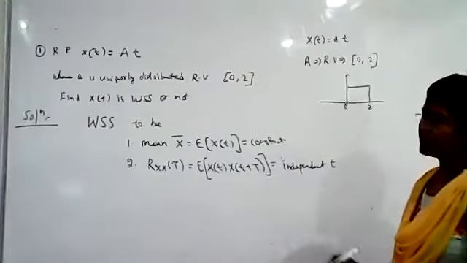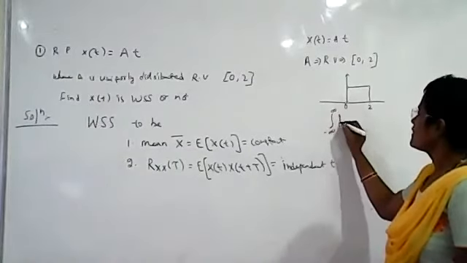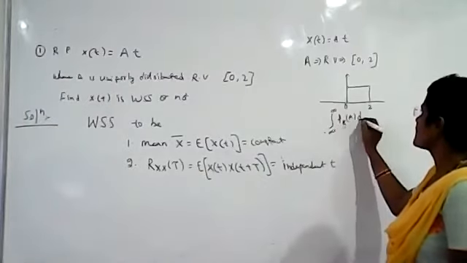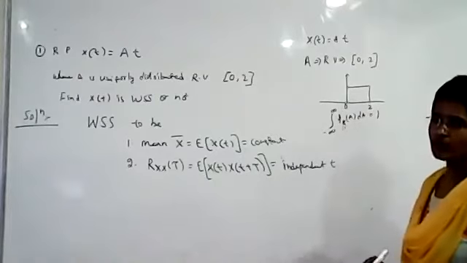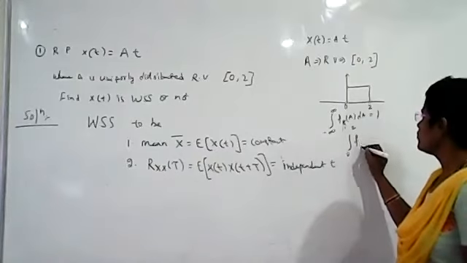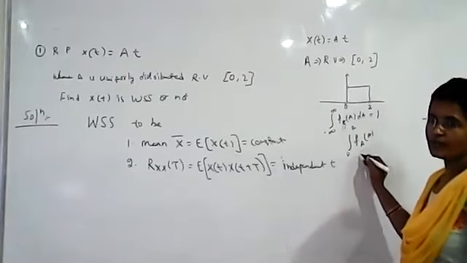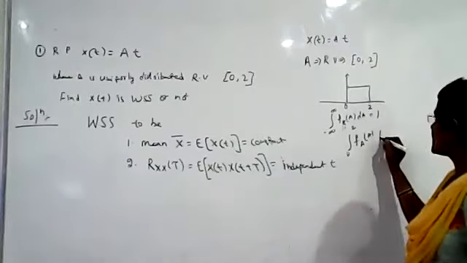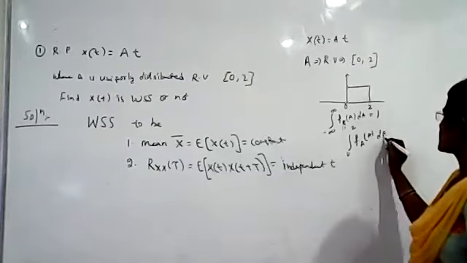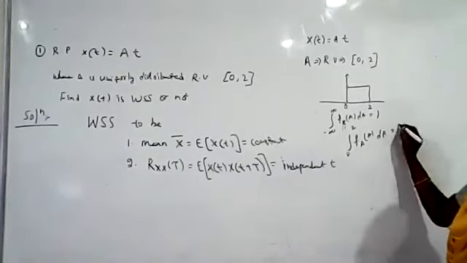For any probability density function, the integral of the probability density function over the given range should be equal to 1. So the area is given from 0 to 2 of fA(a) da. The random variable here is A, so we integrate with respect to a only. Equate it to 1.